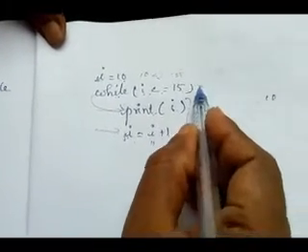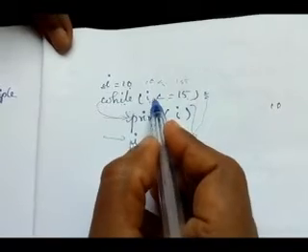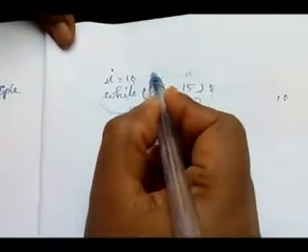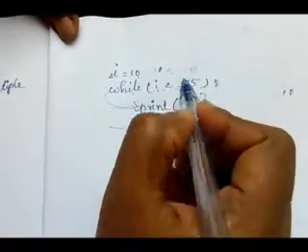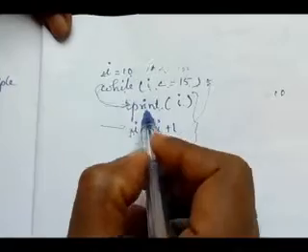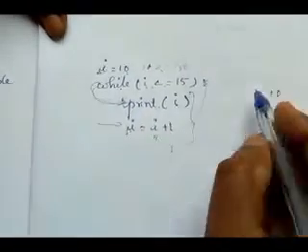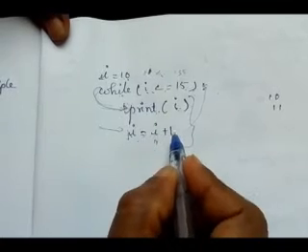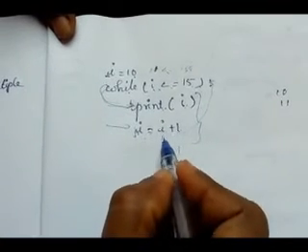Again it goes to the beginning of the loop. i less than or equal to 15. i is 11; 11 less than or equal to 15. Condition true or false? True. Again it comes inside the loop and prints i, the i value is 11. Then i equal to i plus 1, that is 11 plus 1, which is 12.